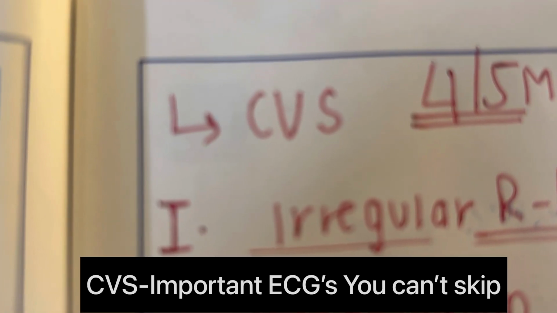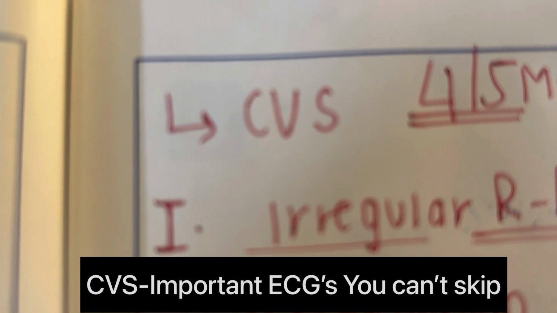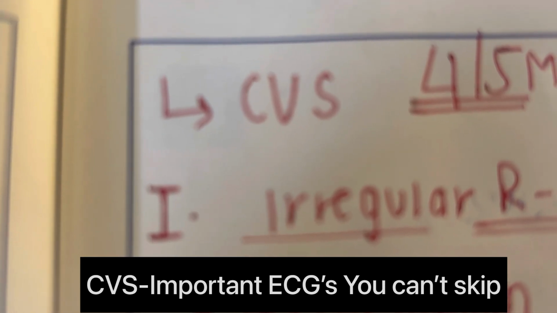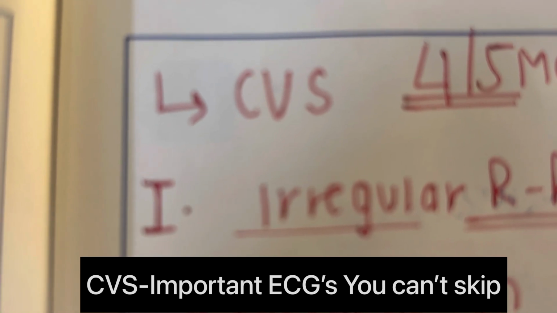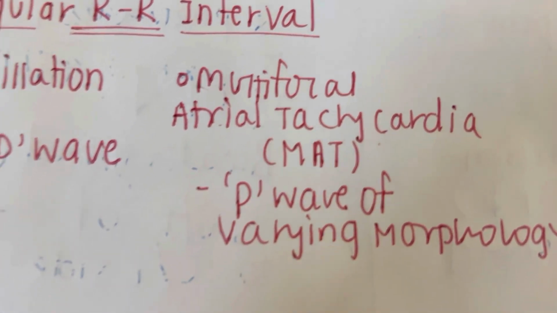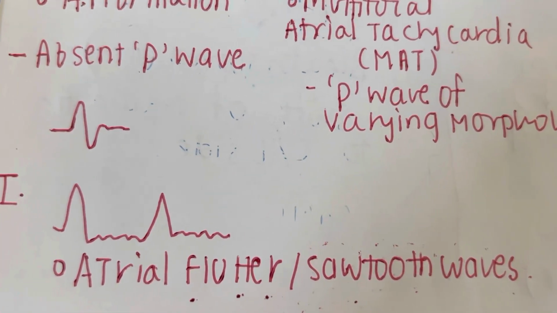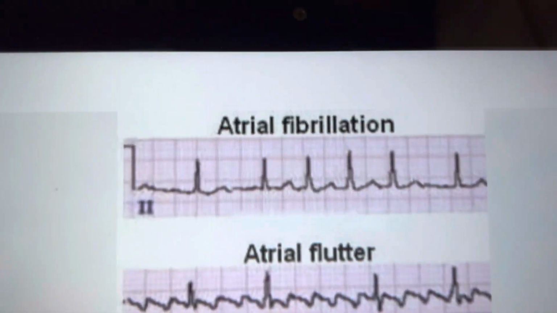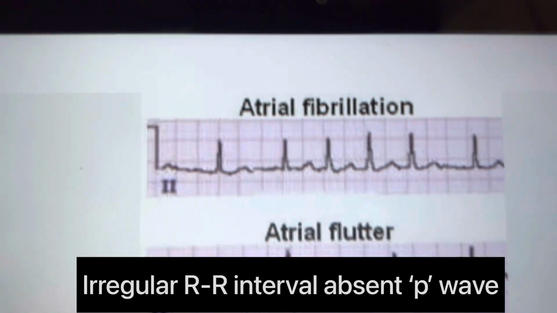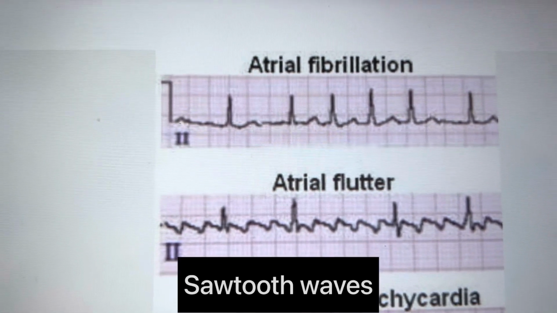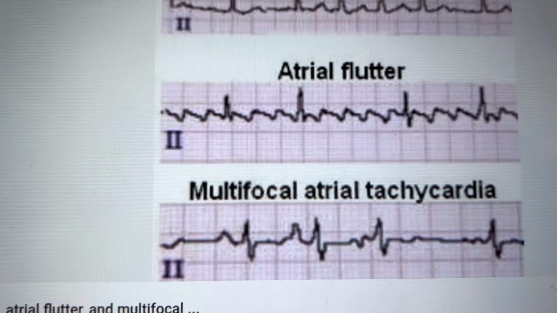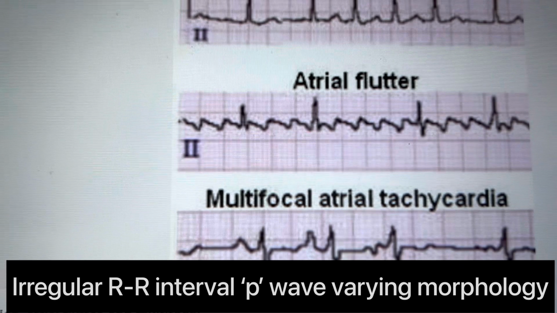I know CVS is the most difficult system, but there are some topics जो एग्जामिनर बार बार पूछ रहे हैं, तो उनके बारे में पता होना जरूरी है. So yes, we have to see 3 ECGs first. Atrial fibrillation, multifocal atrial tachycardia and atrial flutter, which is also called sawtooth wave. In atrial fibrillation, there is irregular RR interval and P wave is absent. In atrial flutter, we can see sawtooth waves, and in multifocal atrial tachycardia, we can see irregular RR interval and P wave of varying morphology.